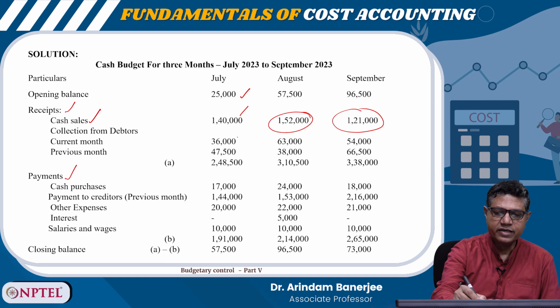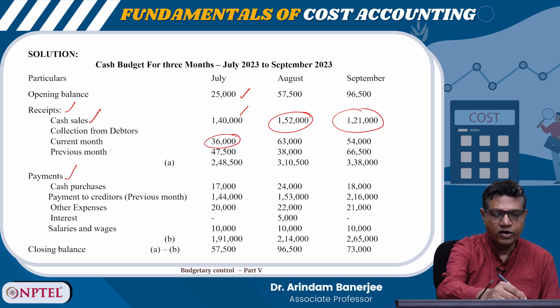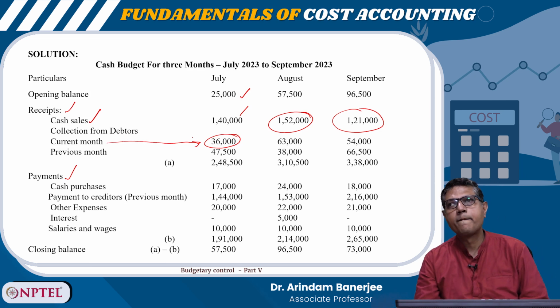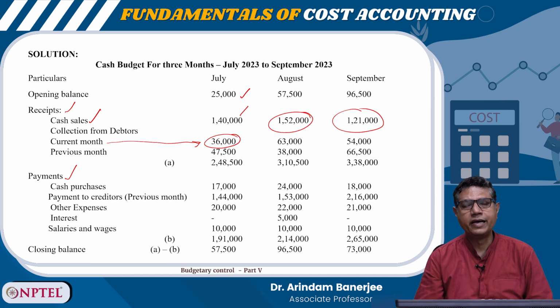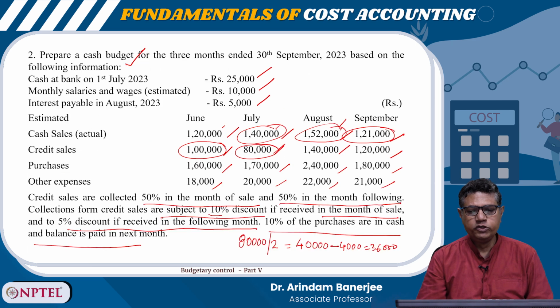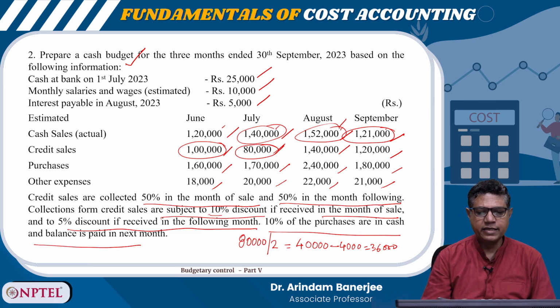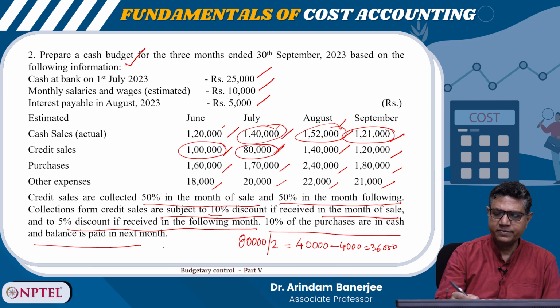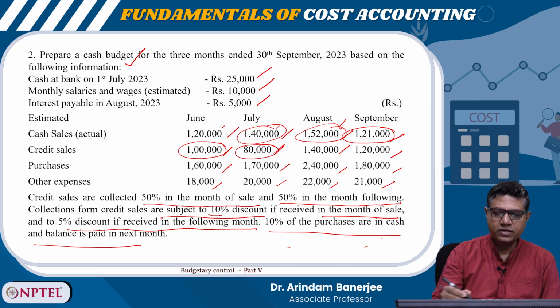So, here you see it is the 36,000 from the current month in July, right. In June, the credit sale was 1 lakh, right. In June, it was 1 lakh.